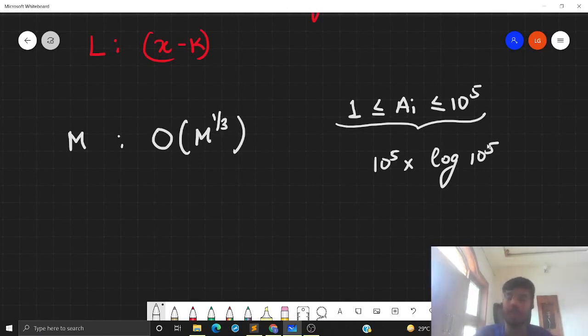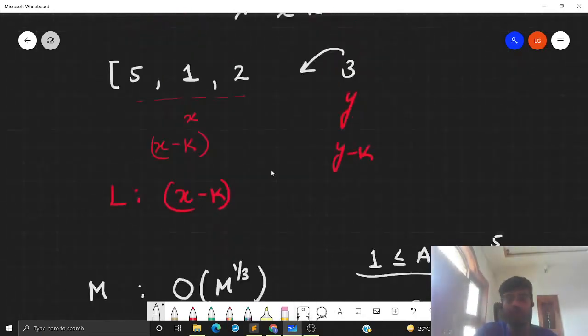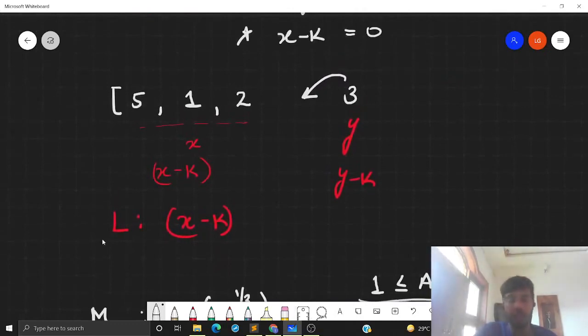Now, once I have all the factors stored, and given that the number of factors of a number is order n raised to the power 1 by 3, I will have an array storing for each value i whether this factor is present in my current subarray or not.